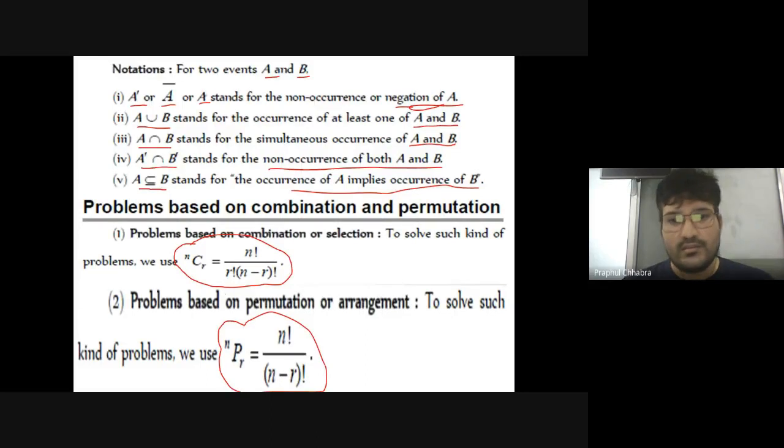What it means is, if the total number of objects is n and we are choosing r objects, then the total number of ways for choosing r objects out of n objects will be nCr, and the total number of ways for choosing r objects and arranging them out of n objects will be nPr.